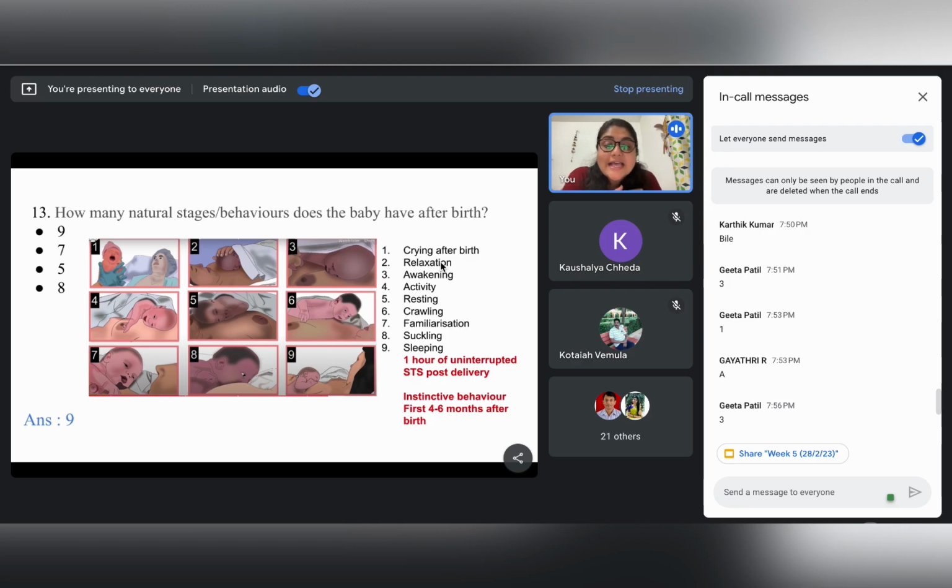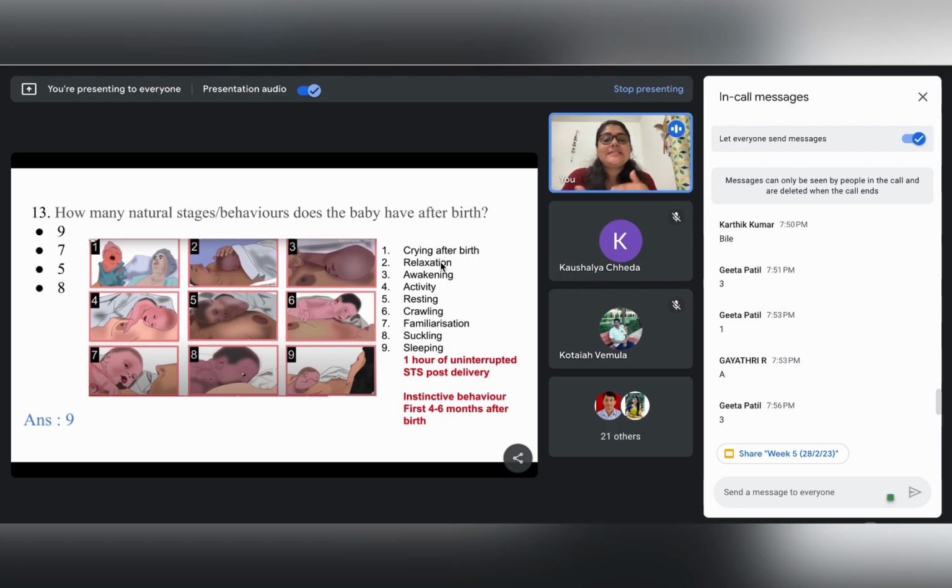And this has also been seen that all these 9 stages of the natural behaviors of the child that we have just gone through usually stay for the first 4 to 6 months after birth. So after every cycle of all these natural behaviors, say a child has already had his or her milk, and then the child sleeps, and then again the cycle continues.